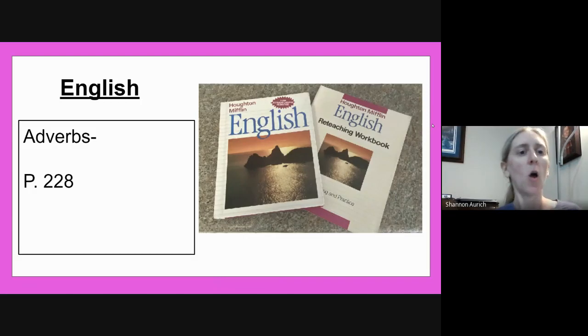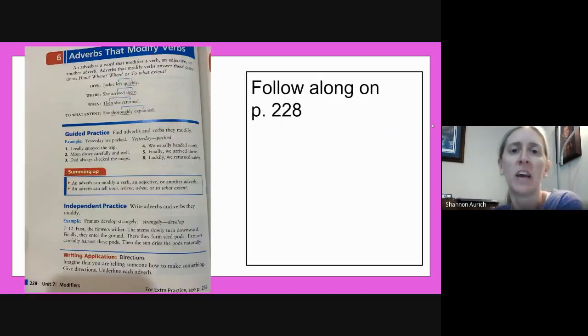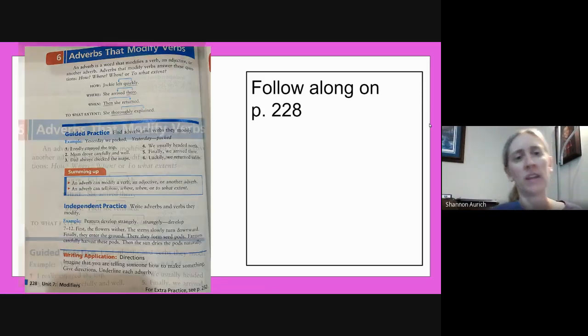All right, open up in your hardcover book to page 228. We're going to take a second day to look at adverbs. So follow along on page 228. Remember to pause the video if I go too fast and you need to find your materials. All right, on page 228, we are going to look at the top of the page.